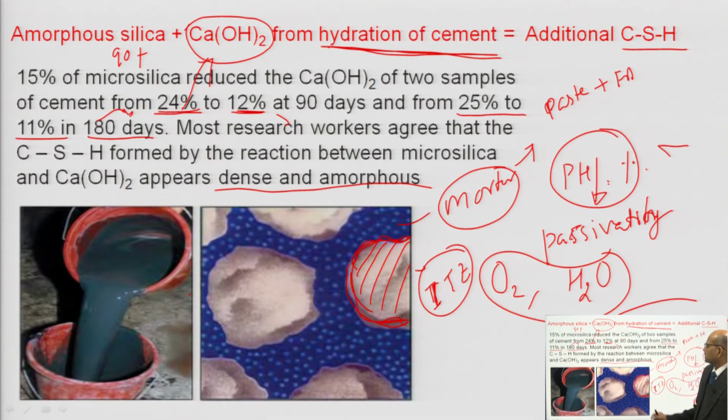If you use fly ash, that is going to reduce the water demand, but due to the presence of microsilica, water demand will increase. So, whenever you add silica fume, you have to take care to add certain chemical admixture which is going to reduce the water demand. Okay.